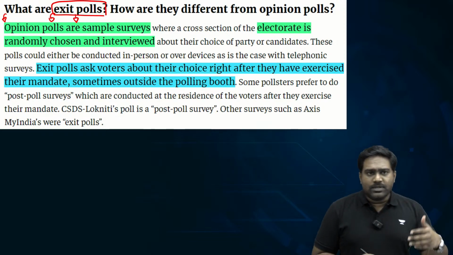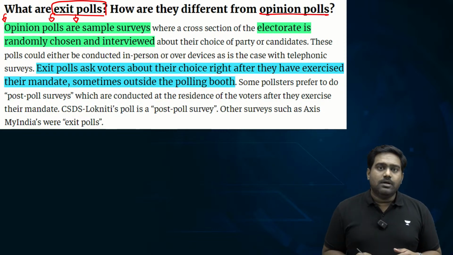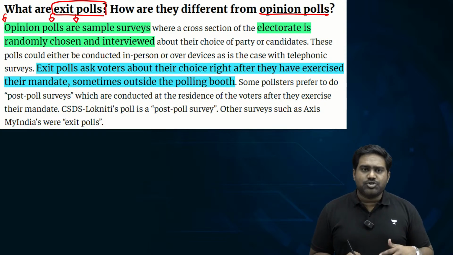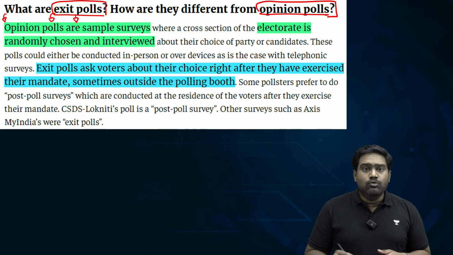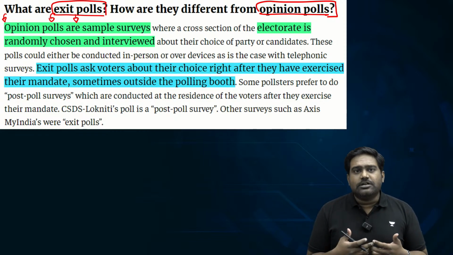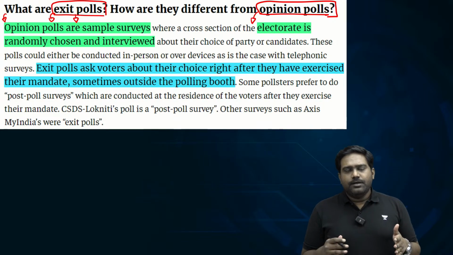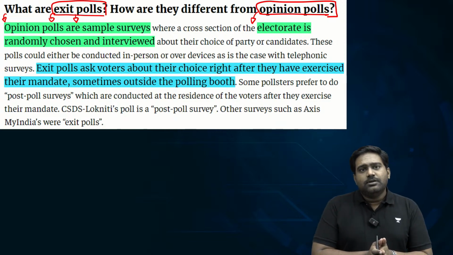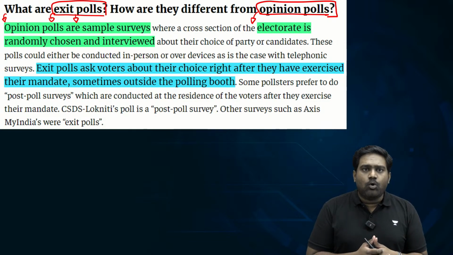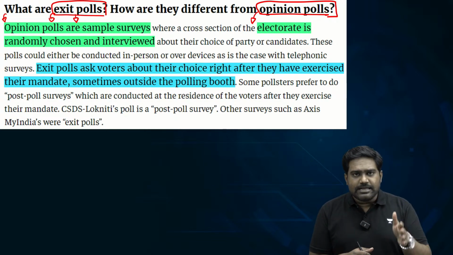It is conducted right when the voter is exiting from the polling station, and that is the reason why it's called an exit poll. This is very different from an opinion poll. Opinion polls can be conducted anytime, usually before the elections, to gauge the mood of the electorate, to understand the political preferences and the political choices of the voters. But exit polls happen right after voting takes place, as the voter is exiting the polling booth.